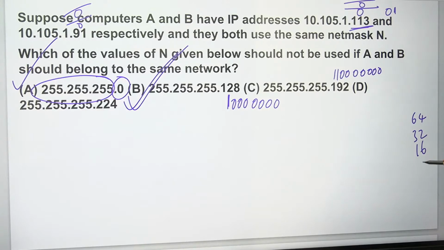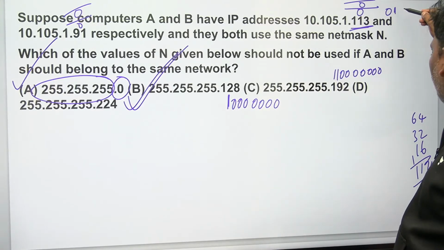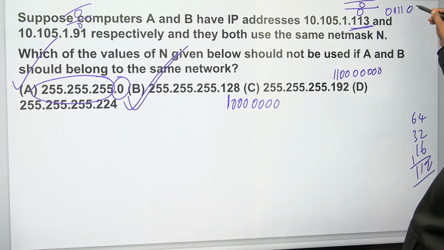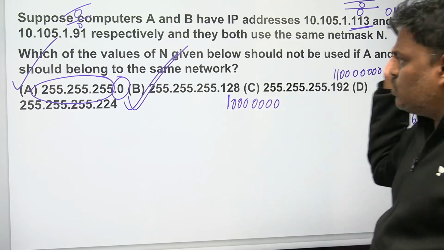If I write 16, 96 plus 16 is 112. So I think this one is going to be 0, 2 power 6, 2 power 5, 2 power 4, remaining zeros. Now let's do this also.